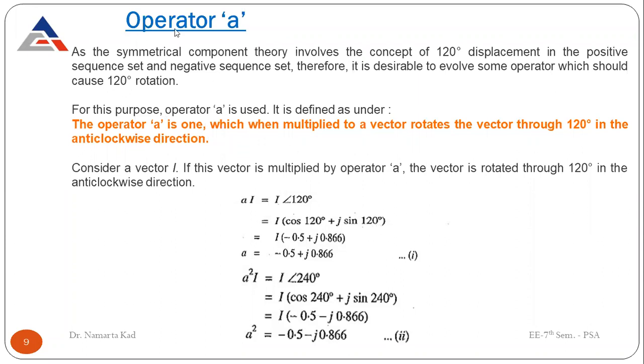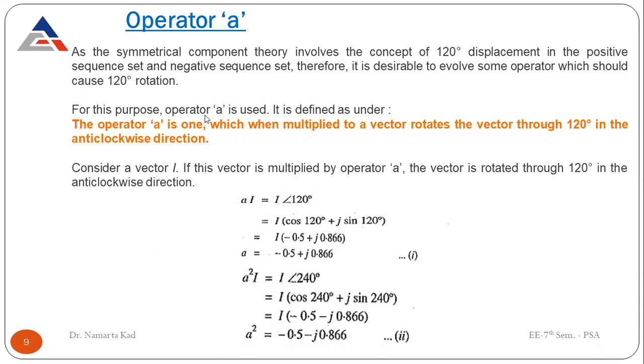For that we have to introduce one operator A. In some books it is written as alpha also. Here in the PPT I am going to write it as capital A. As the symmetrical component theory involves the concept of 120-degree displacement in the positive sequence set and negative sequence set, it is desirable to evolve some operator which should cause 120-degree rotation.